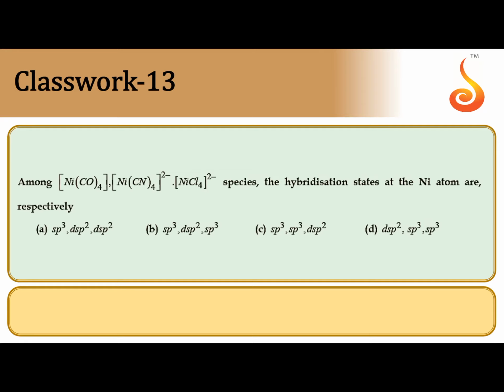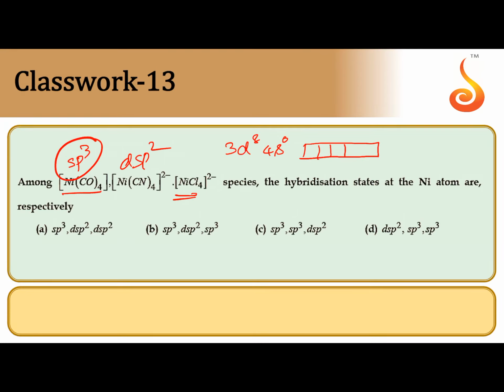Next one, nickel tetracarbonyl. Just now we have discussed sp3 hybridization. Nickel tetracyanide also we have discussed, dsp2 hybridization. Nickel tetrachloride: see here 3d8, 4s0, but Cl minus is a weak field ligand. Since it is a weak field ligand, no forcible pairing in the d subshell. So 2 unpaired electrons remain present.